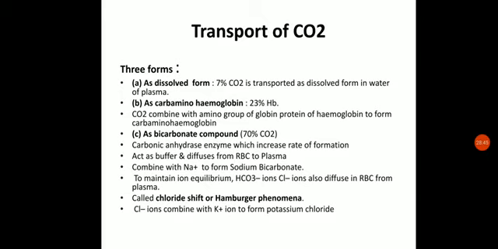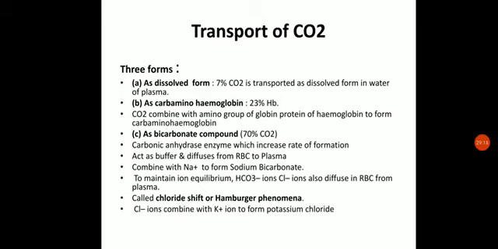Now these bicarbonate ions, that is HCO3, will also combine with sodium to form sodium bicarbonate. This is also responsible for maintaining the equilibrium. HCO3 ions and Cl ions also diffuse into RBC from the plasma. So to maintain the equilibrium, what happens? The bicarbonate ions and the chloride ions also diffuse into RBC from the plasma.